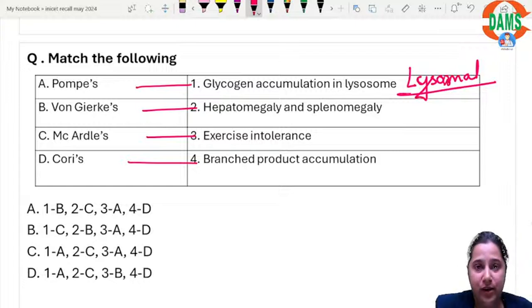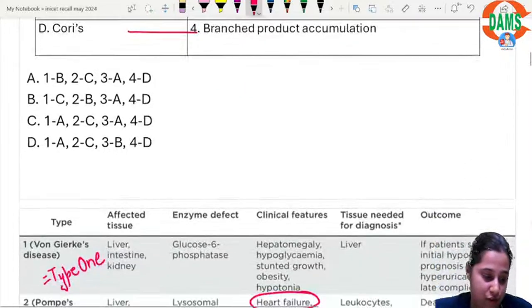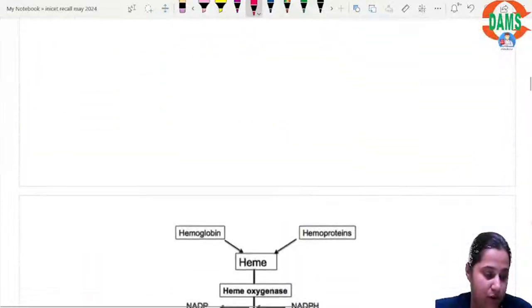Another important point here is, in this it is directly matched already for you, but in the examination it was somewhere up and below, and this was not the order. So that is why I was just trying to match the following, but it is already matched for you. In the examination it was not in the same sequence. However, you have to know everything about these glycogen storage disorders, very important.